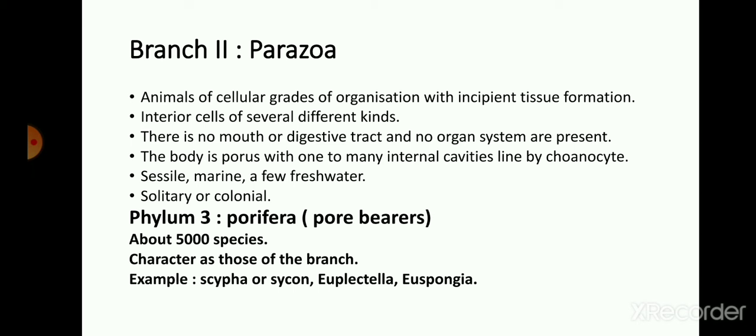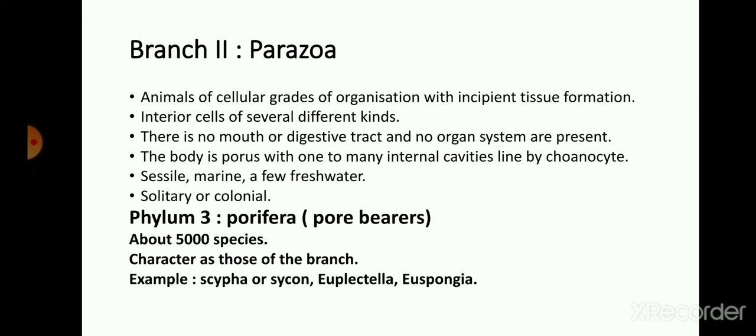Their body is porous, with one to many internal cavities lined by choanocytes. Mostly these animals are sessile and marine in nature, and a few are freshwater. They live solitary, as free-living animals, or as colonial animals.